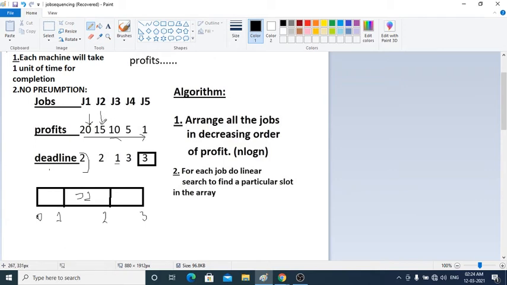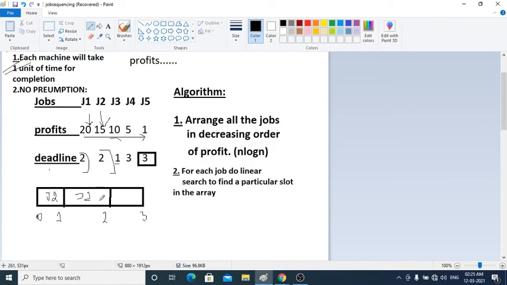Similarly, I will select my next maximum profit, which is 15 here, and I should put it at the farthest position within the deadline as much as possible. This deadline is also 2, and I have already mentioned that each job takes 1 unit of time. I cannot put it in 2 and 3 because my deadline is 2. So the only place available is between 0 and 1, which will give me a profit. So this is my J2, and I have placed J2 here.